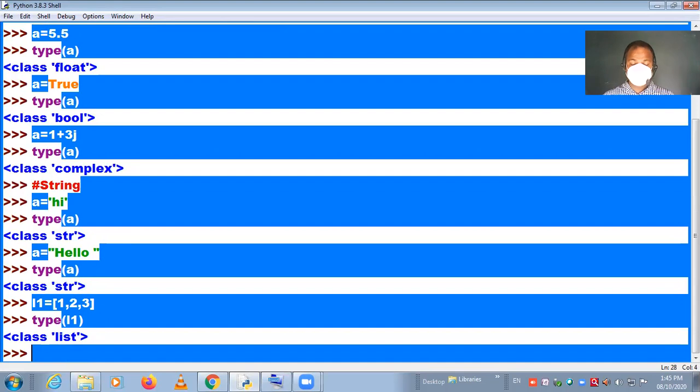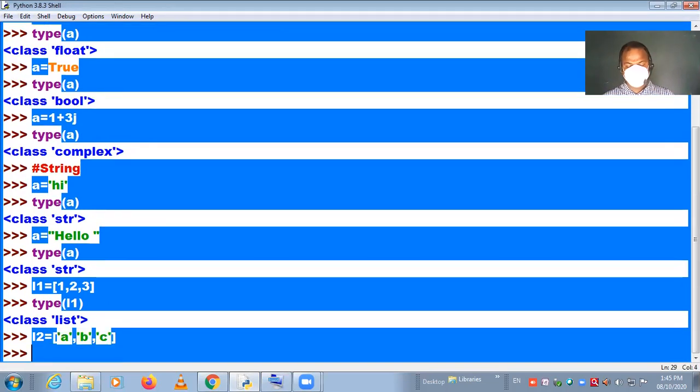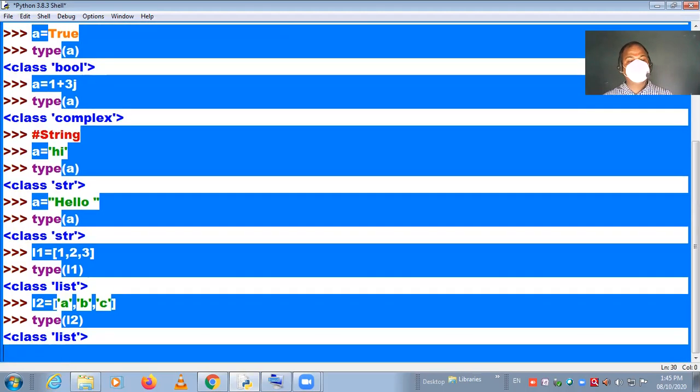If you are willing to store characters, suppose we take l2 in square brackets a comma b comma c. By this we can store characters in a list. Now check the data type of it. Type l2, list again.